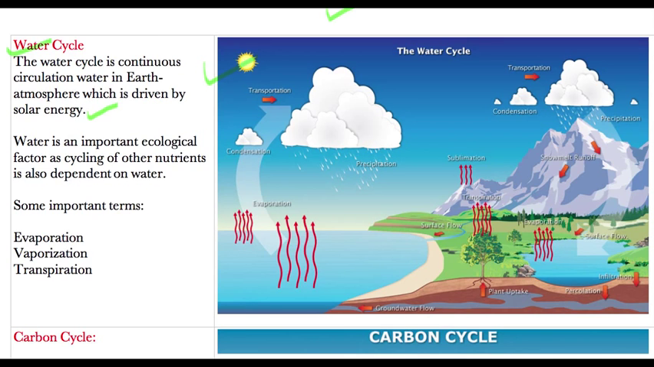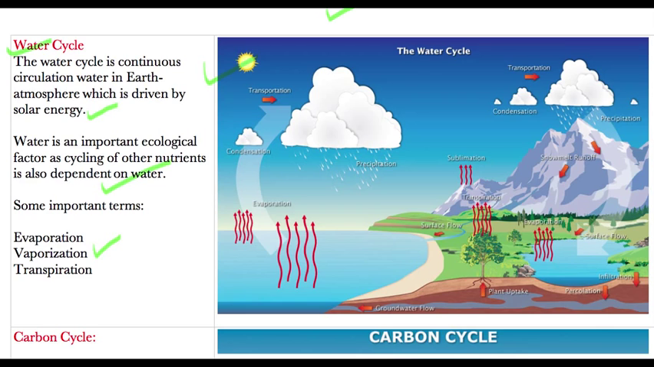So water is an important ecological factor, as cycling of the other nutrients is also dependent on water, because you might be knowing the xylem and phloem, the perspiration and all those things, or chemical reactions that also happen in aqueous medium. So that is why water is very crucial. Then some important terms which you can find in this figure are evaporation, vaporization and transpiration. So you should be very clear with these terms. If you don't know, then you might be knowing. I think everybody might be knowing.